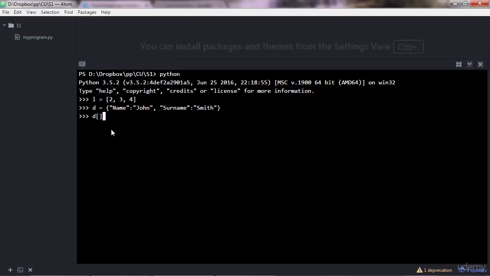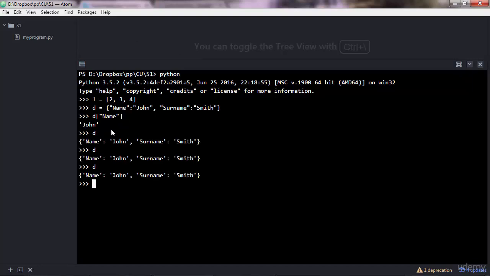This is good because now if you want to access one of the values of the dictionary, again you'd use square brackets, just as you did with strings, lists, and tuples. Then you pass the key whose value you want to extract. So if you want to extract John, you pass the key name, and that will extract the John value.